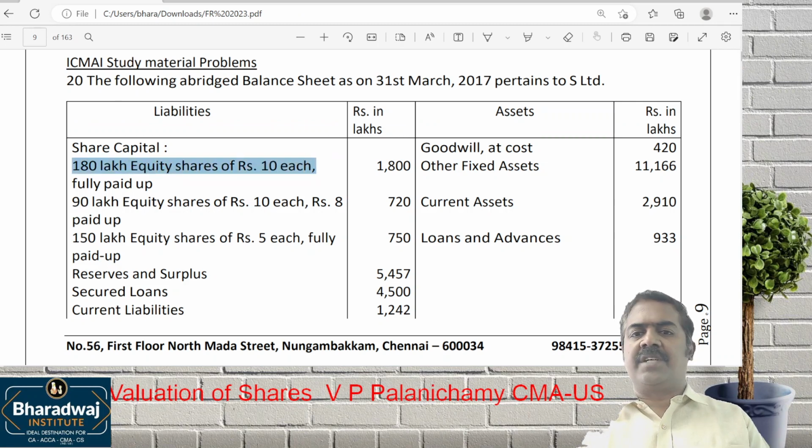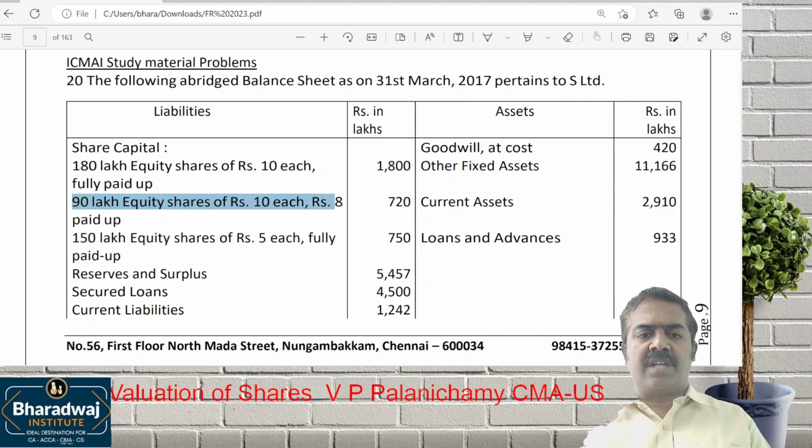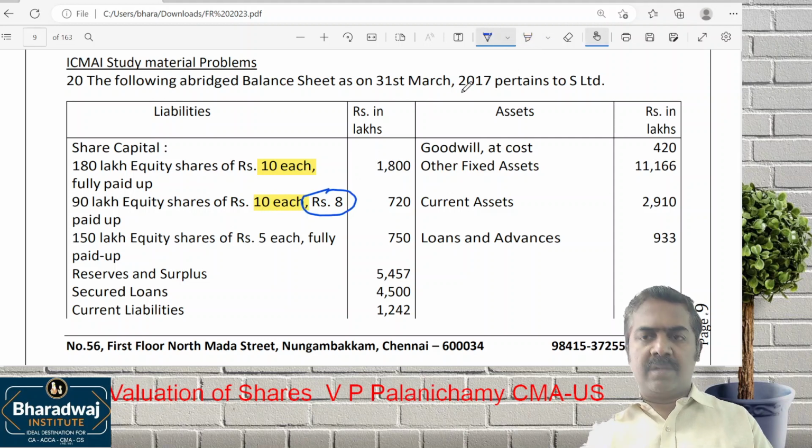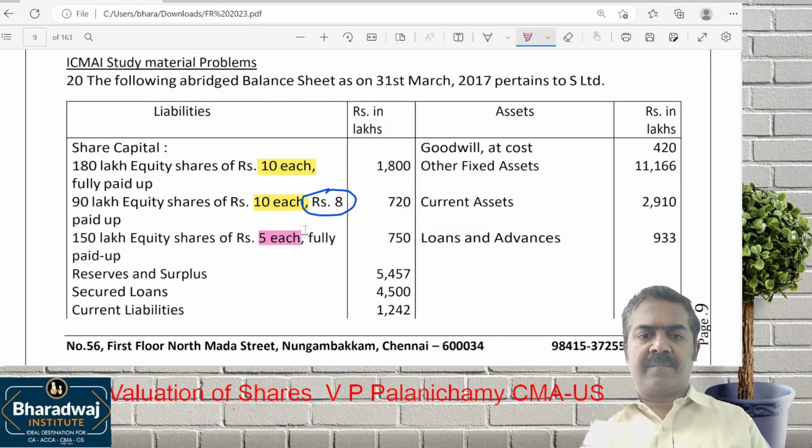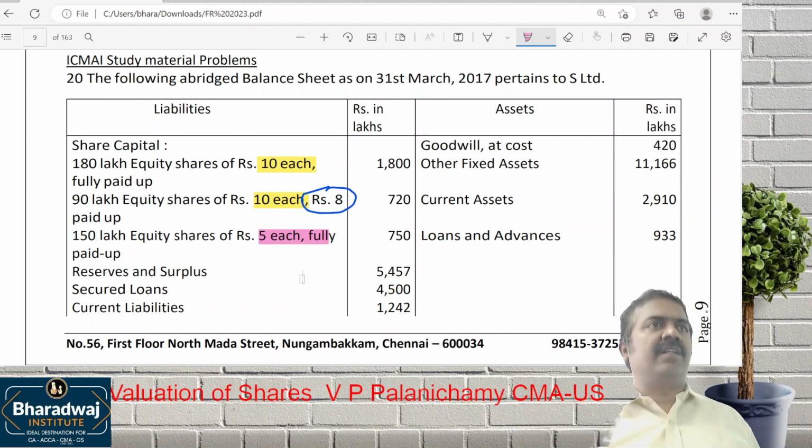180 lakh equity shares of 10 each, 1800 lakhs. 90 lakh equity shares of 10 each, 8 paid up. Please remember, the first is also 10 each, but the second one is 8 paid up. Look at the third one: the face value itself is different, 5 each. So we've got different face values and different paid up values.